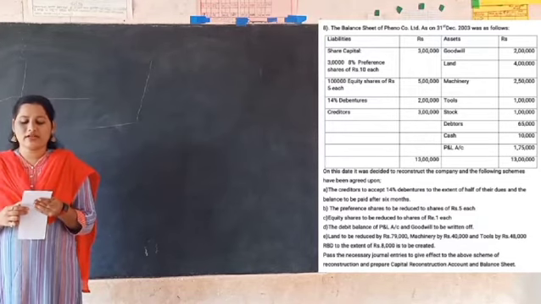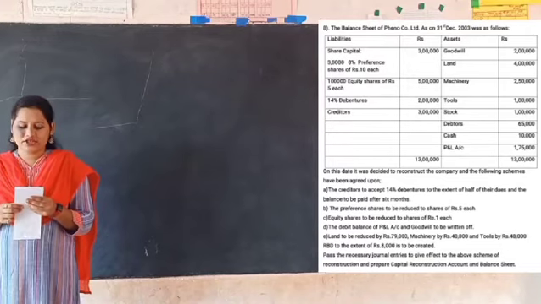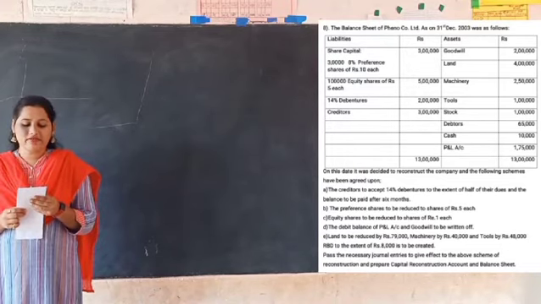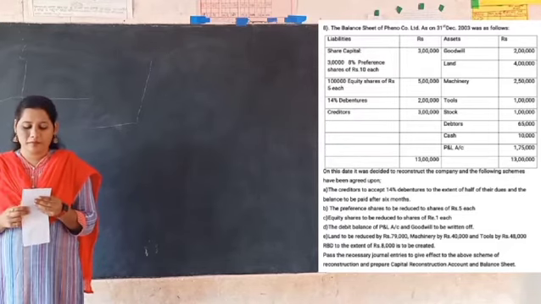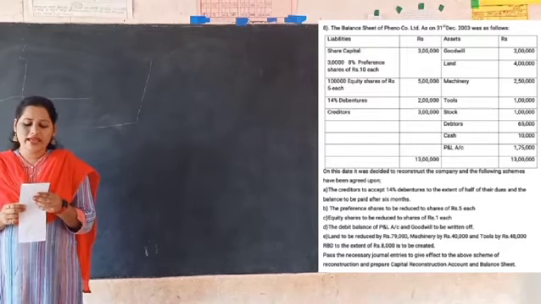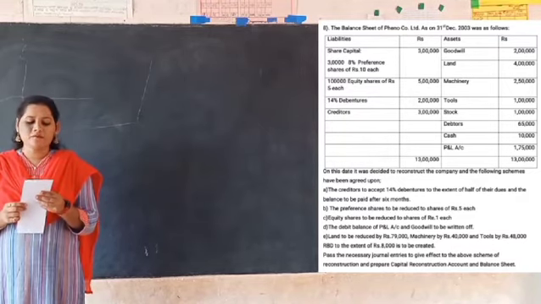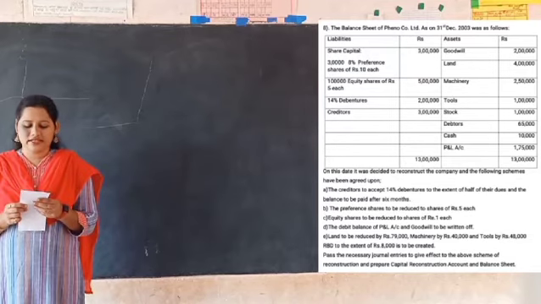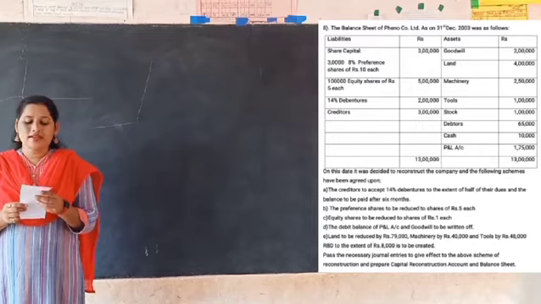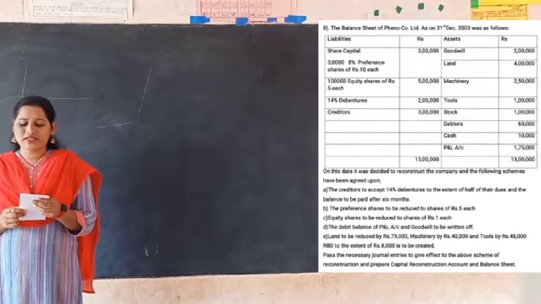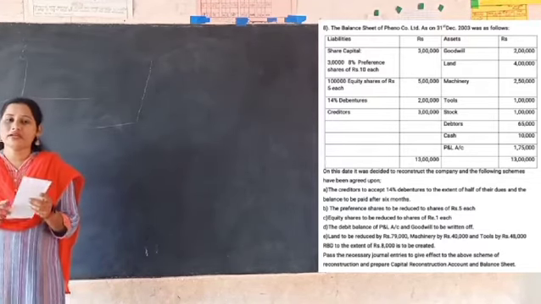In the balance sheet on the asset side, they have given some of the fixed assets, current assets and also fictitious assets. On the liability side, they have given 30,000 8% preference shares of rupees 10 each, 3 lakh is the paid up preference share capital. Then 1 lakh equity shares of rupees 5 each, 5 lakh is the equity share paid up capital, 14% debentures and creditors they have given. Under the scheme of reconstruction, first point says that the creditors to accept 14% debentures to the extent of half of their dues and the balance to be paid after 6 months.